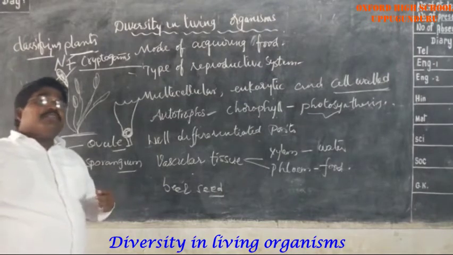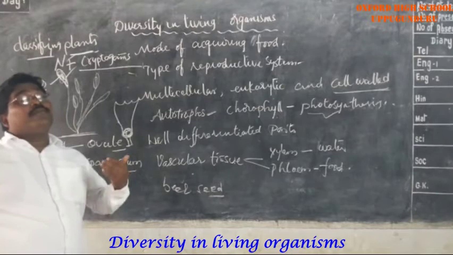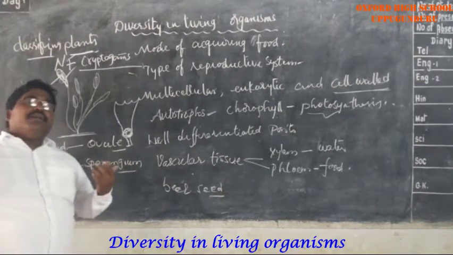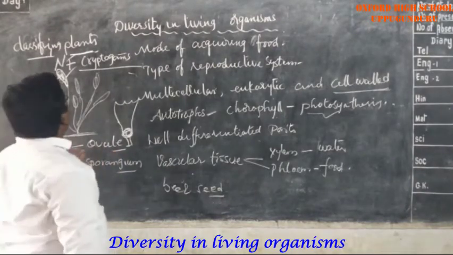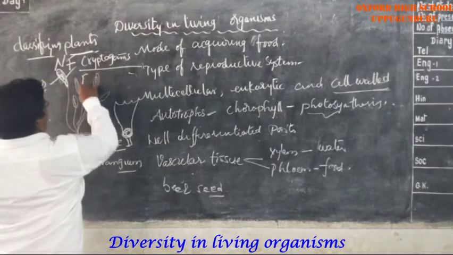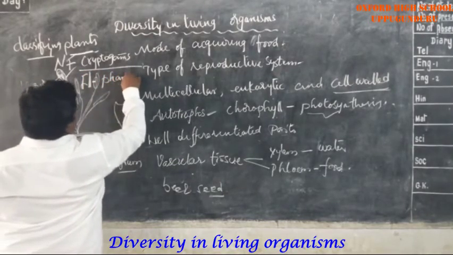At the same time, some plants can produce flowers, for example mango and neem. That type of plants, flowering plants, are called phanerogams.